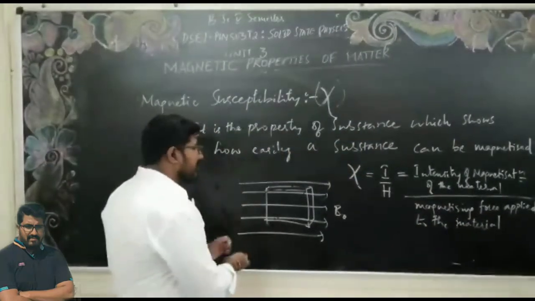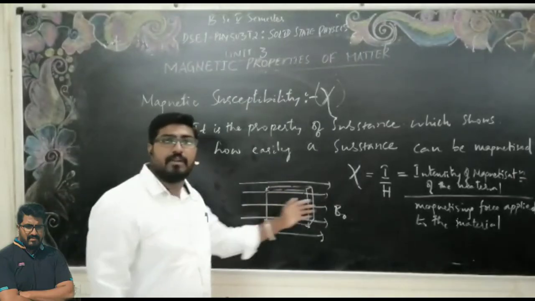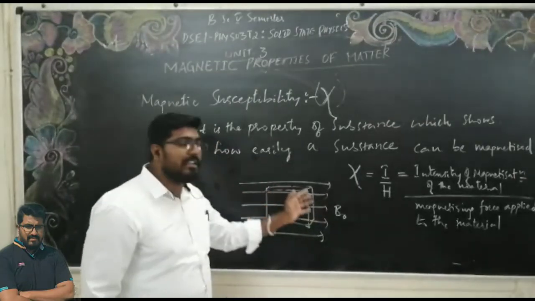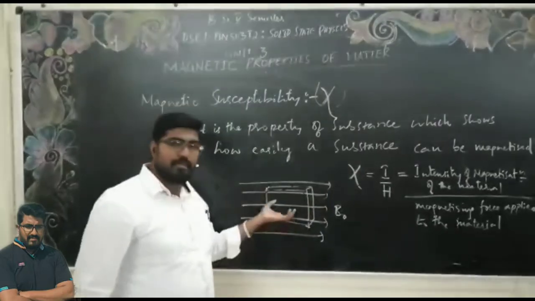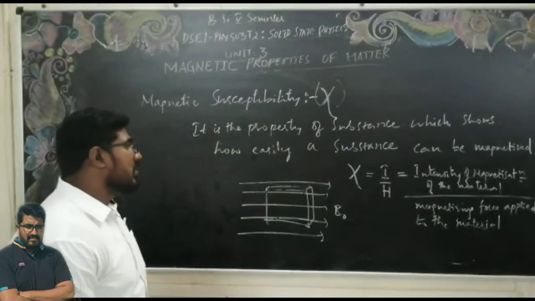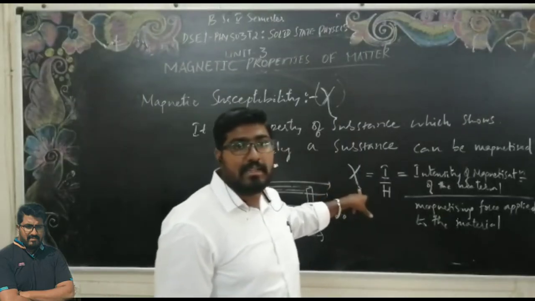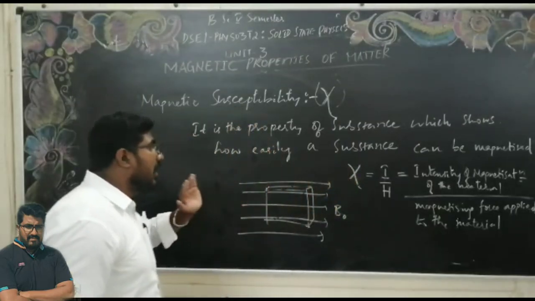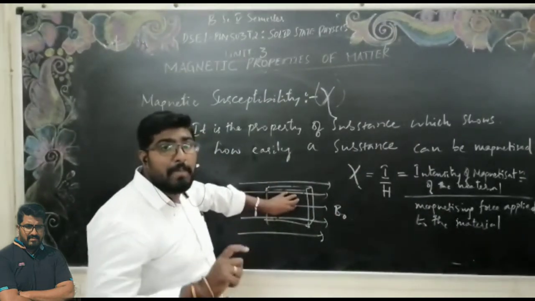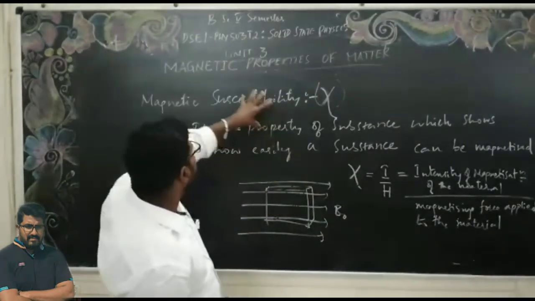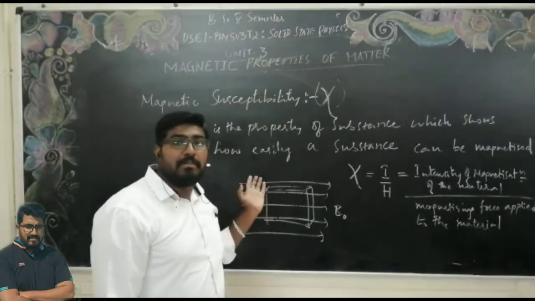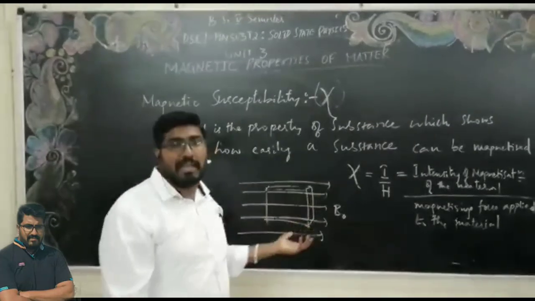The more magnetic field lines pass through this, the more the material is going to magnetize. Therefore, the ratio of I by H is our magnetic susceptibility. How easily this magnetic material is going to magnetize is measured by this susceptibility. More magnetic susceptibility means the material is more easily magnetized.